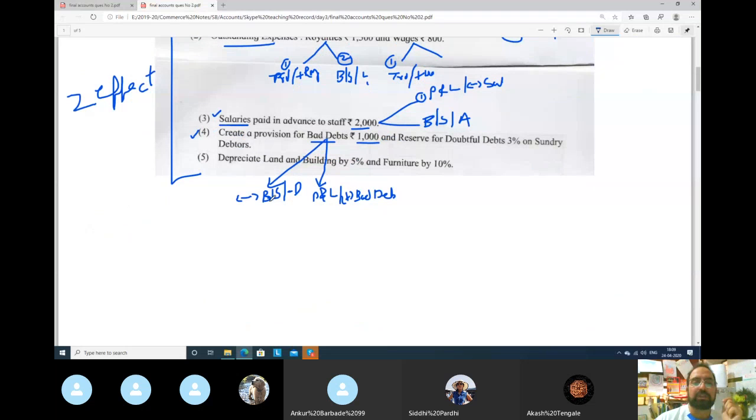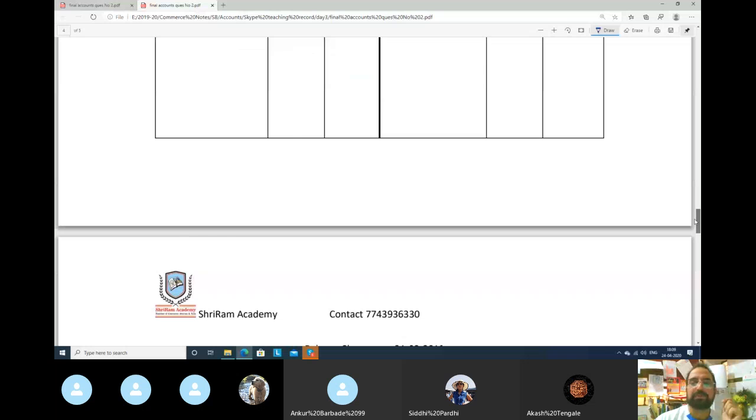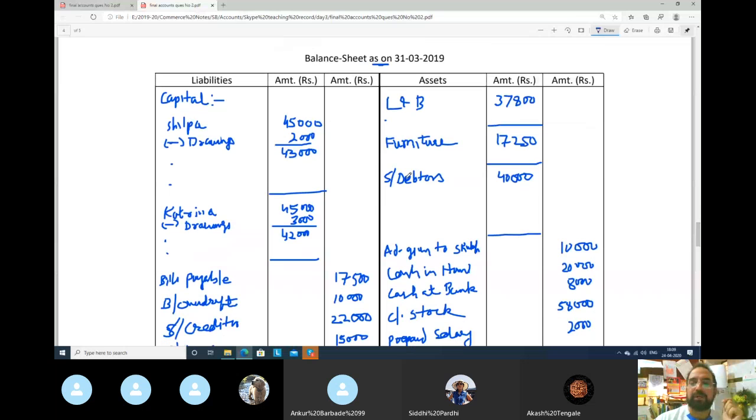And second effect, balance sheet, you will deduct from debtors. Let's go to balance sheet. Our debtors is here. There is 1000 rupees gone provision for bad debts. मतलब 1000 रुपया हमारा debtors. Now we will not get that 1000 rupees. So 1000 rupees you will deduct from debtors. Guys, this adjustment is very important. Please try to understand and practice at home.